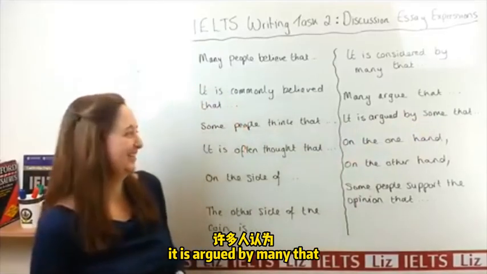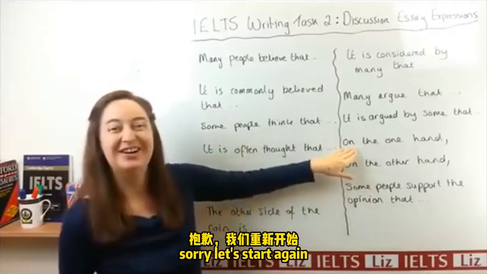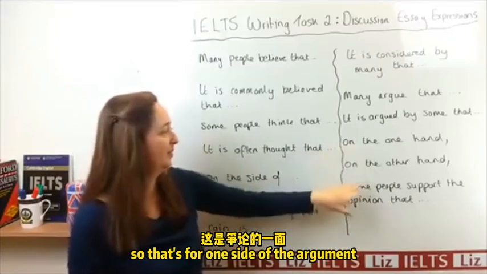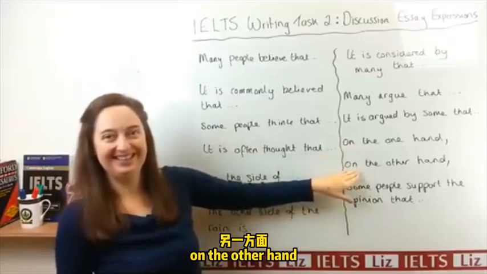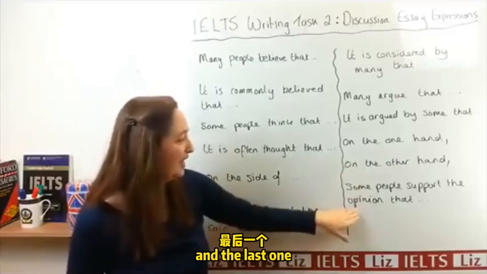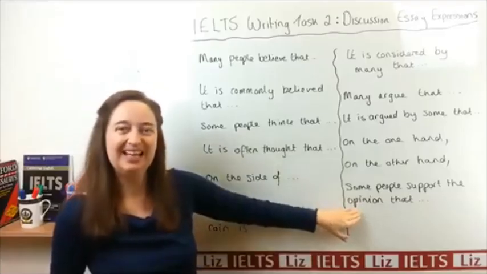On the one hand, so that's for one side of the argument. On the other hand, that's the other side of the argument. And the last one, some people support the opinion that. Again, this is very nice, very academic.